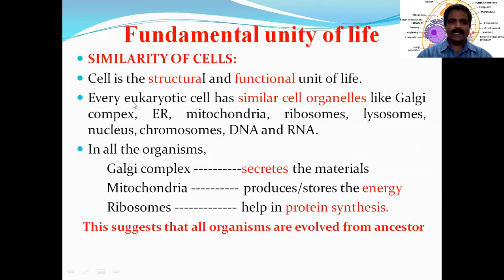That common ancestor might have this type of structure, so that now all the organisms are showing this type of structure. Like that, there is a fundamental unity. The fundamental unity occurs in terms of their cells, isn't it? So all the cells of different organisms are similar. They are similar in their structure and also in their function. The function of a cell organelle is also the same.